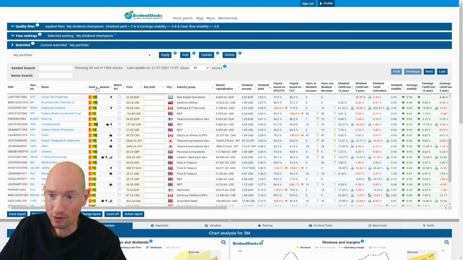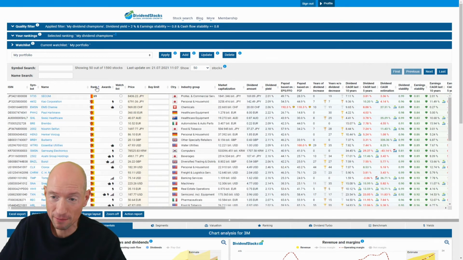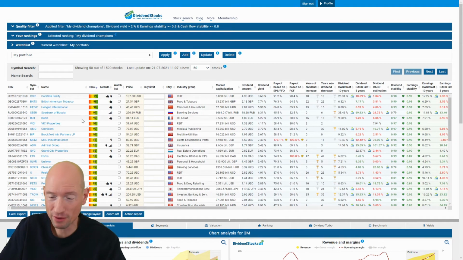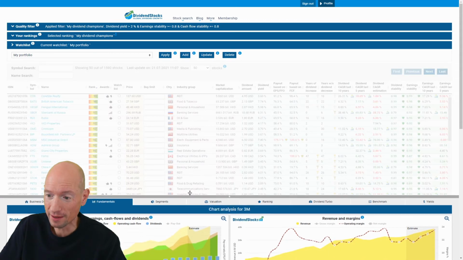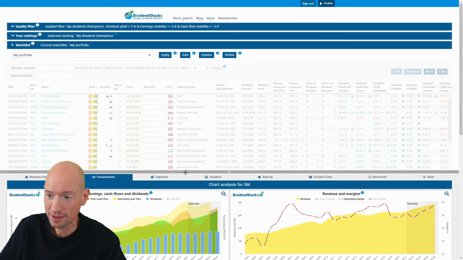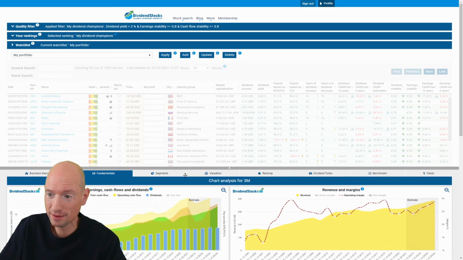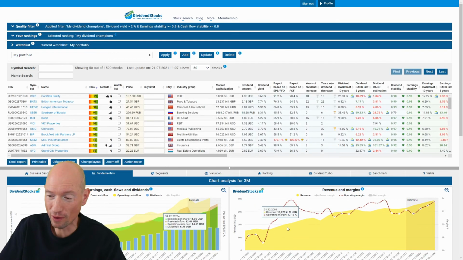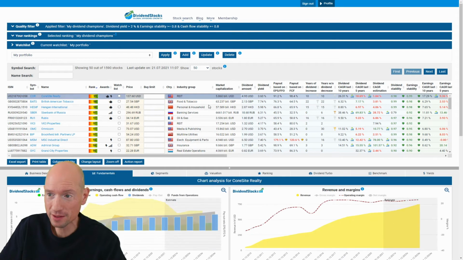We can sort by ranking, and you see it's the lowest ranking, but we want the potentially most interesting stocks on top. This is, for example, Coresight Realty. I decrease the size of the screener a little bit, because now I want to work here too. Let's select Coresight Realty. This is a REIT.